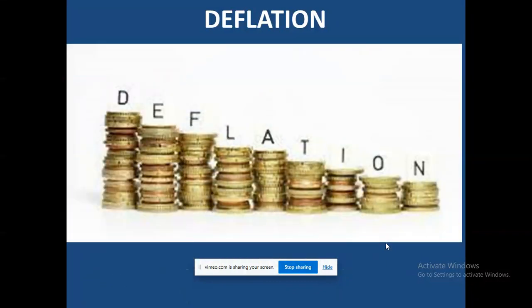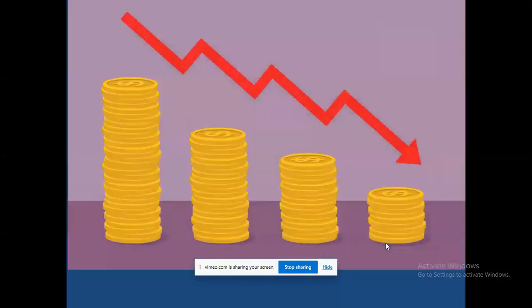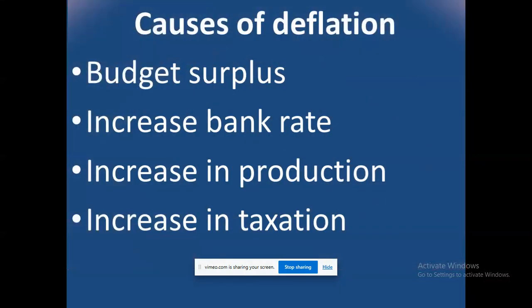Okay, if you look at the chart now, when there is deflation, the price is coming down from higher to lower. So this is another example of what? Inflation is actually talking about what? Deflation. Okay, what are the causes of deflation?